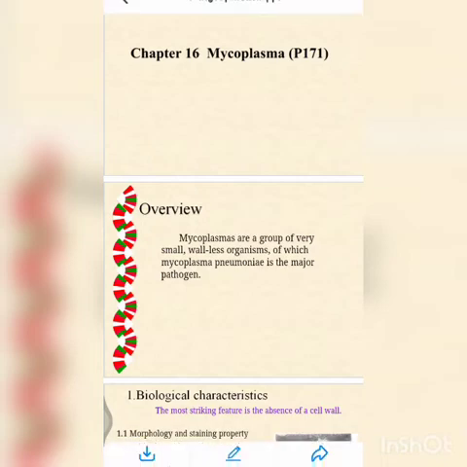So this Mycoplasma is a group of bacteria which is not having a cell wall. This is its main feature, and it's highly pleomorphic. So what does pleomorphic mean? It is nothing but it doesn't have any fixed shape and size. They require a sterol for the growth. Sterol is nothing but fatty acids which are present in their membrane, so they are required for the growth. And there are approximately 16 species found in humans that are causing pathogenicity.